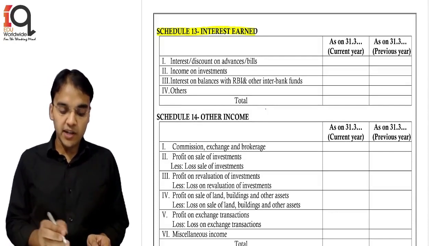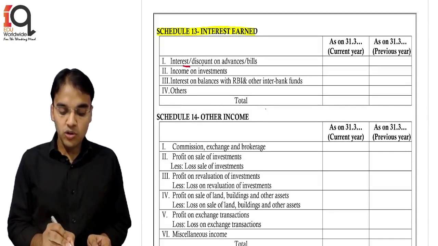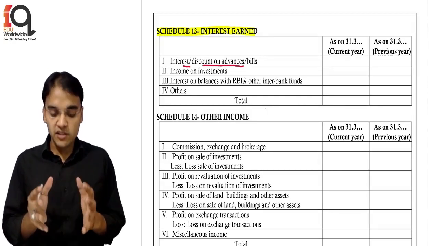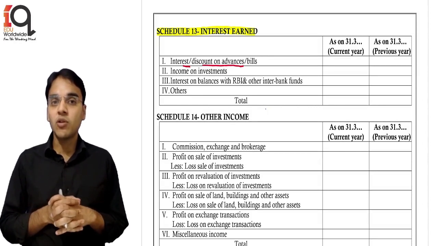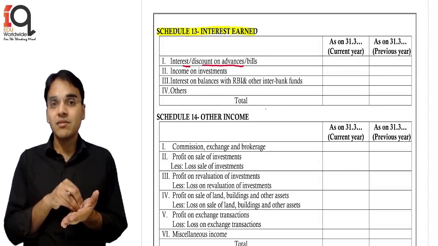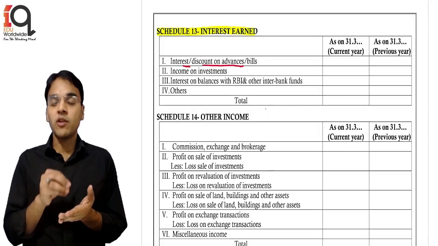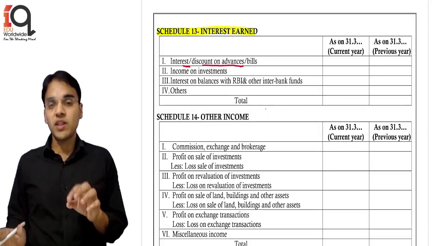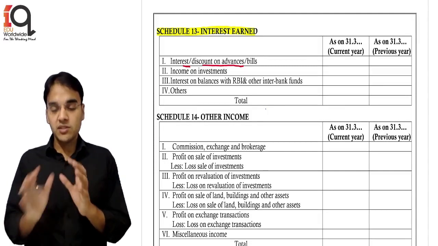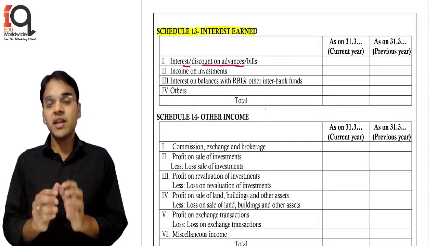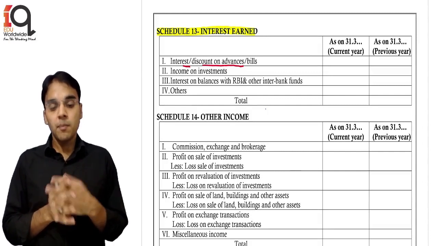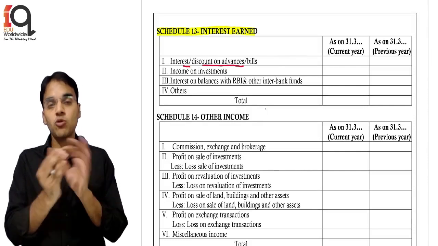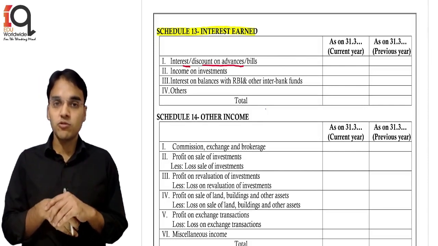Under interest earned, what all items are there? Interest and discount on advances and bills, this is the main income. On term loans, bills purchased and discounted, cash credit or overdraft, these are the interest and discount income. And we know for performing assets, income is recorded on accrual basis, and for non-performing assets it is on receipt basis. Also for discount income, it is the discount received during the year minus closing rebate on bills discounted plus opening rebate on bills discounted, moving from the concept of receipt to accrual. That concept we have done earlier in so many questions also.